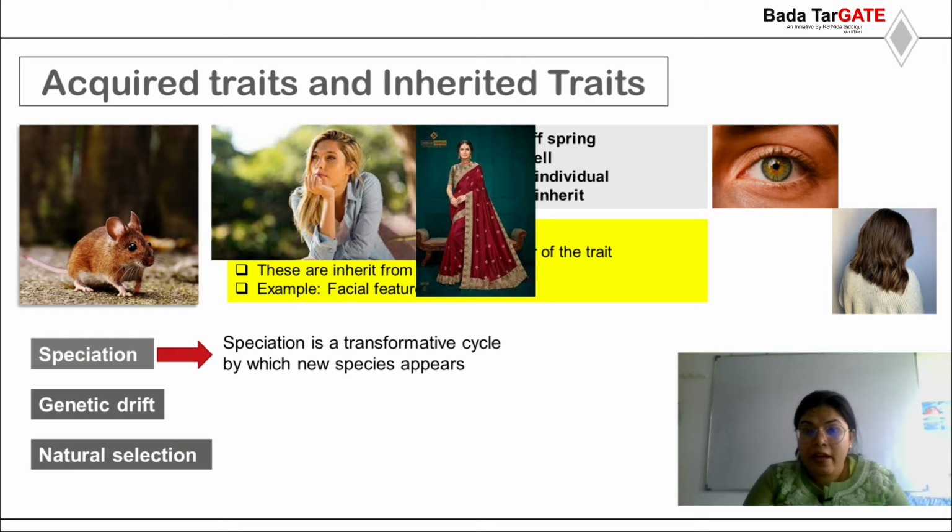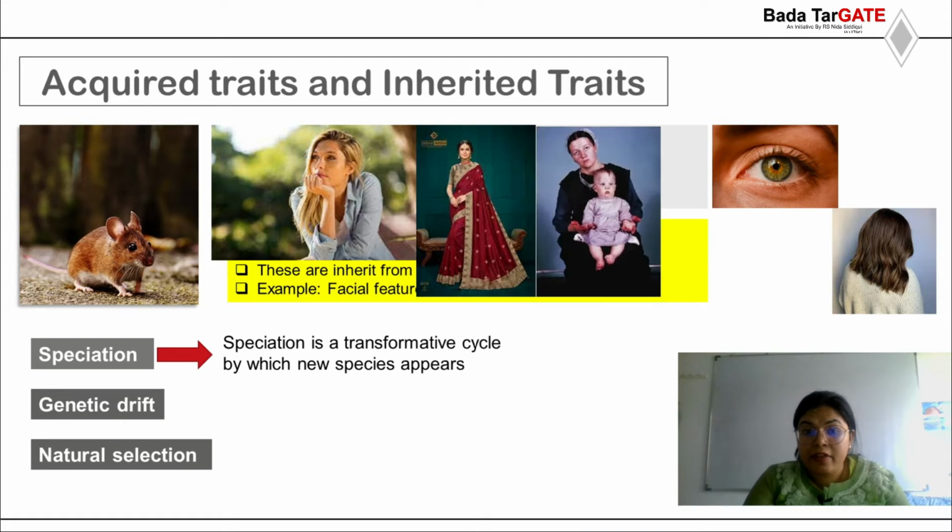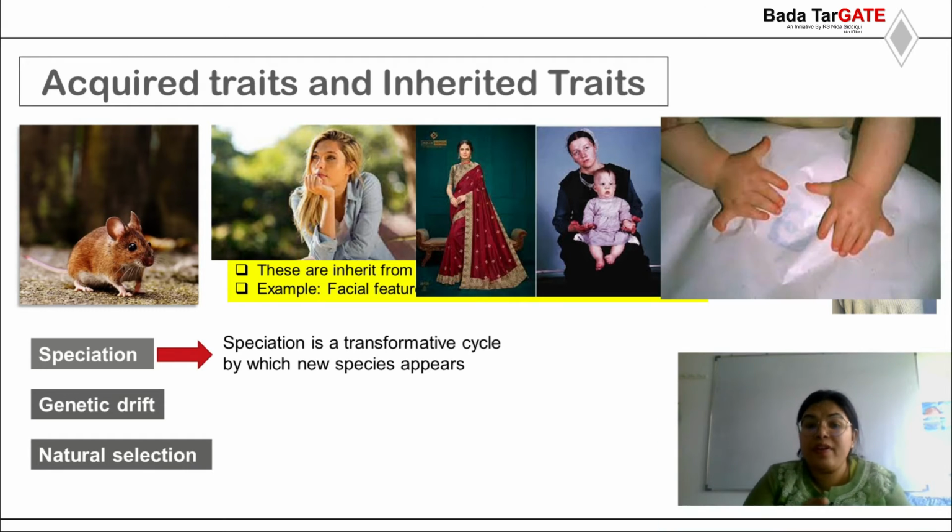I'm giving you one more example of genetic drift, that is seen in Amish children. Basically the Amish population is in a certain locality where people are not using technologies. They are somewhat isolated. They don't want to interact with the outside world. So one syndrome has been observed in that population. That syndrome is Ellis-van Creveld syndrome, commonly known as dwarfism syndrome, in which the children of the population are of shorter height.